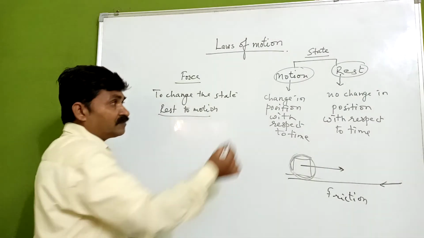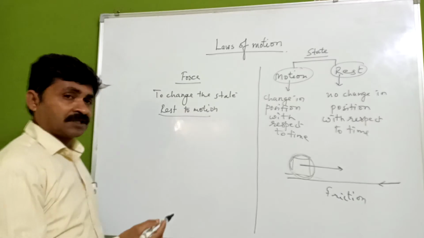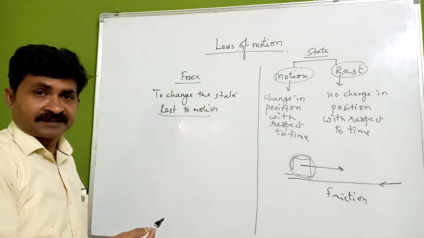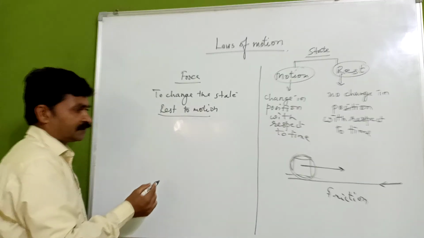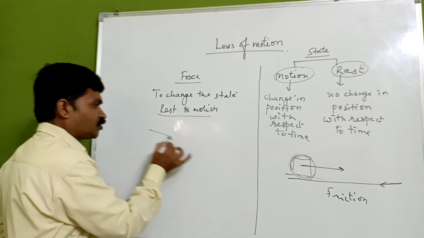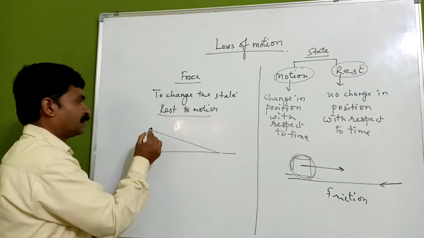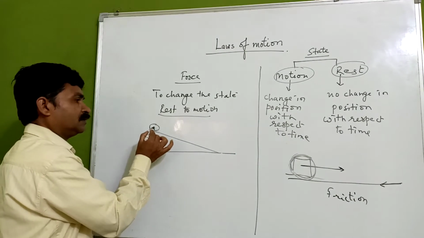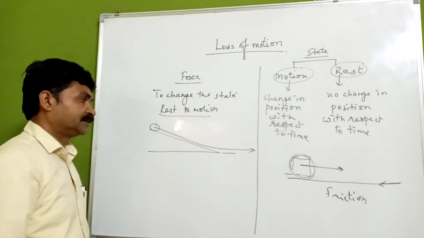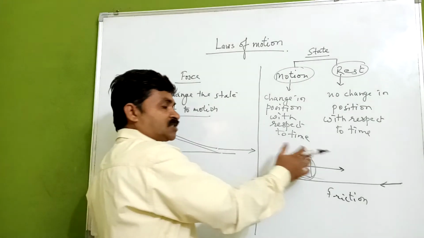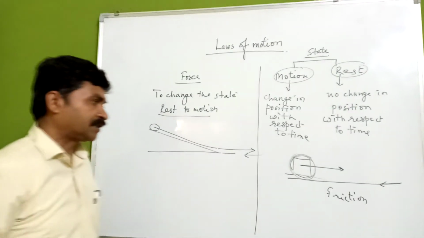But if we go through the observation which the scientist Galileo made, he made an experiment. He used a slope and kept a ball which was rolling continuously, and it stops. And why does it stop? Because of the friction acting in the direction opposite to it.